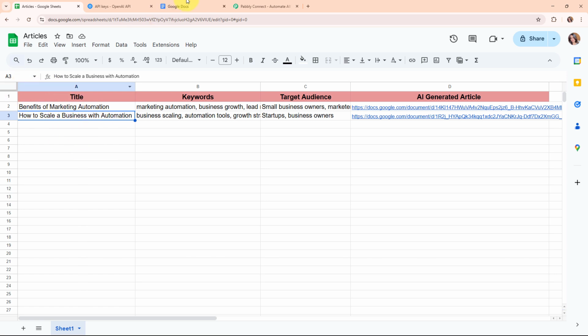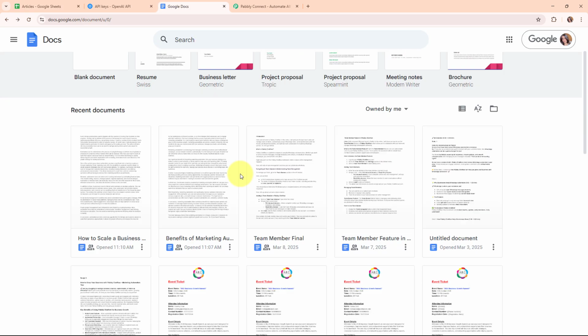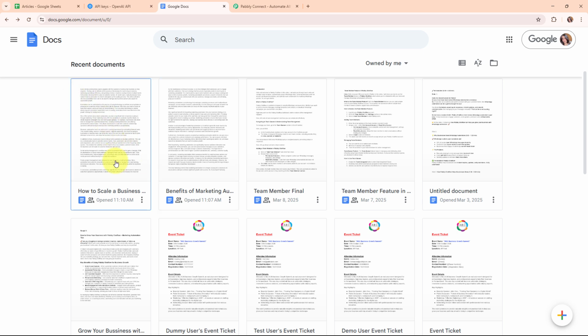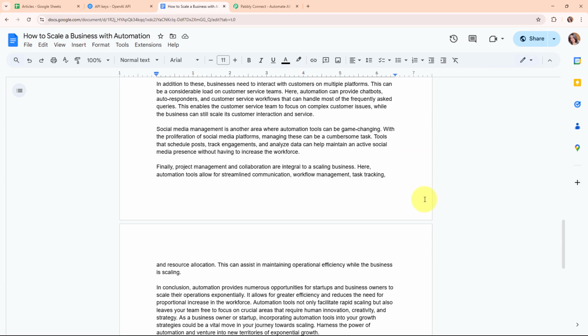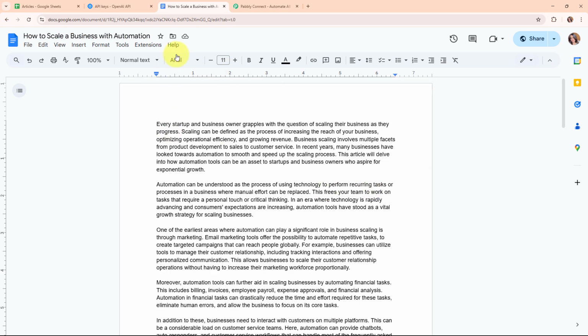So now let's go and check our docs for the same. Here under docs you can see we have successfully created a new document with the same title name, and here you can see the content that we have received through OpenAI. So this was the working of this automation.